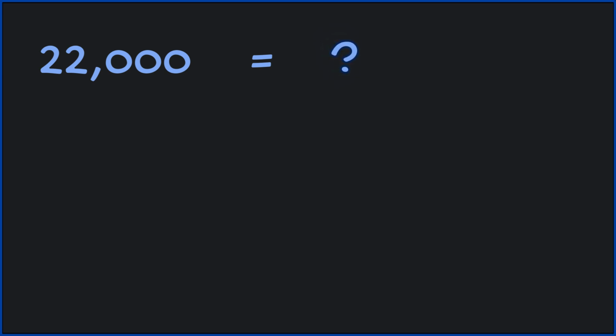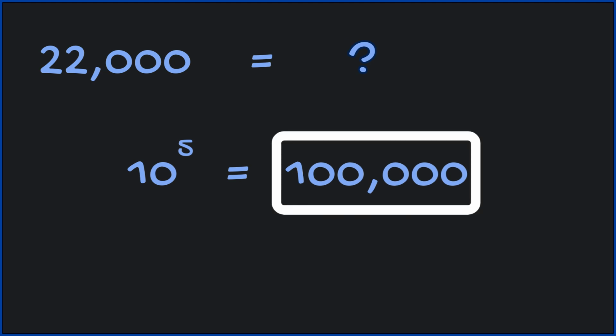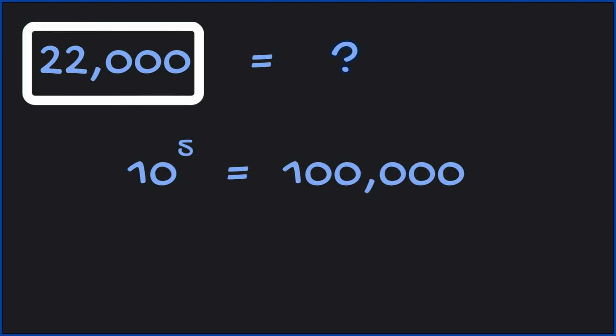It helps to be familiar with the powers of 10. 10 to the 0 power is 1. 10 to the first power is 10. 10 to the second power is 100. 10 to the third power is 1000. 10 to the fourth power is 10,000. 10 to the fifth power is 100,000. Now we don't need to go further because 100,000 exceeds 22,000.